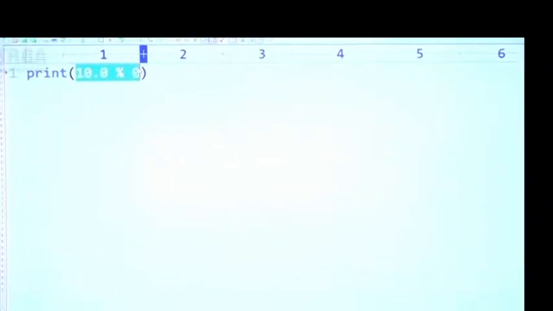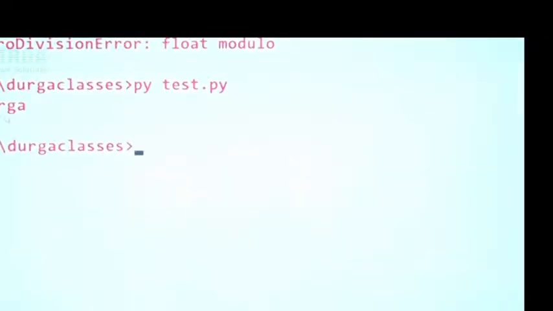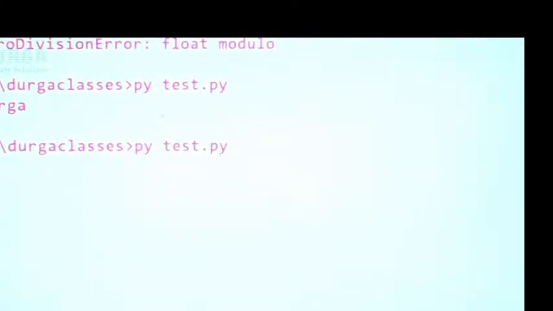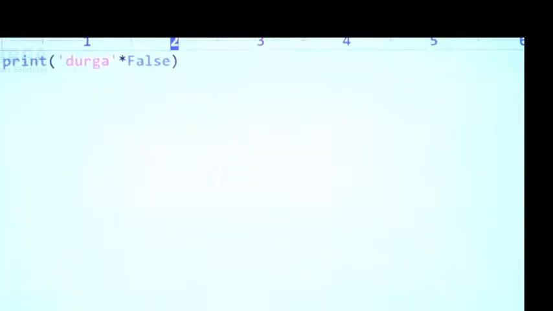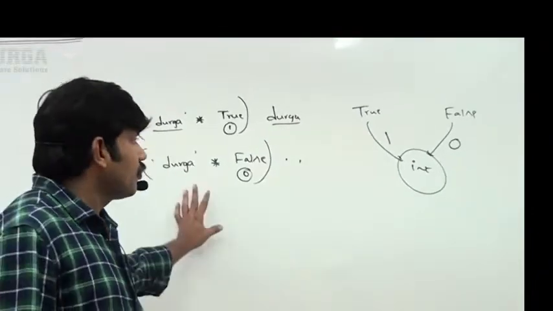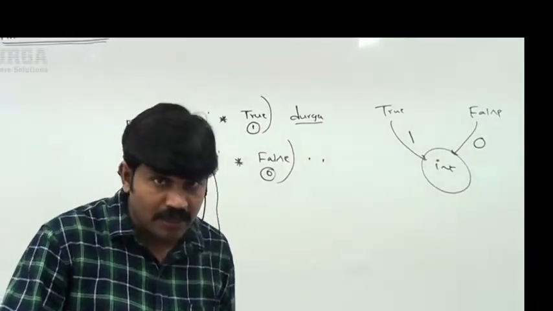Observe carefully. Here I'm taking Durga into true. What answer are we getting? Yes, Durga is the answer. Durga into false I'm taking. What answer are we going to get, sir? Nothing, an empty string. So maybe there is a chance they ask this type of thing in your certification, and sometimes, very rarely, even in the interview room. You have to answer a bit intelligently. Clear, right?